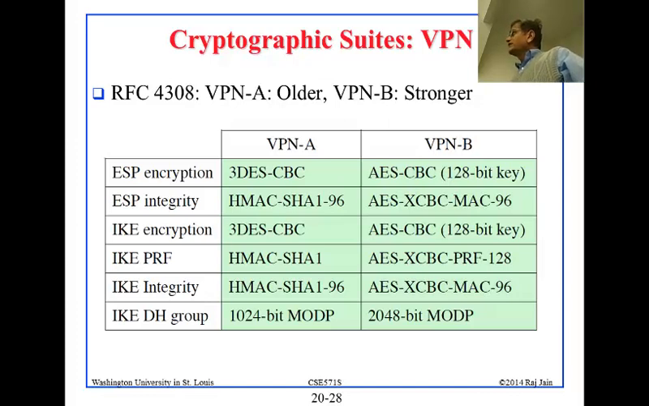Now the rest of these are CBC, XCBC, pseudo-random function, etc. These are all the algorithms that are now recommended that you use, and not VPN A. VPN A is used if you have an older device on the other side, for compatibility.